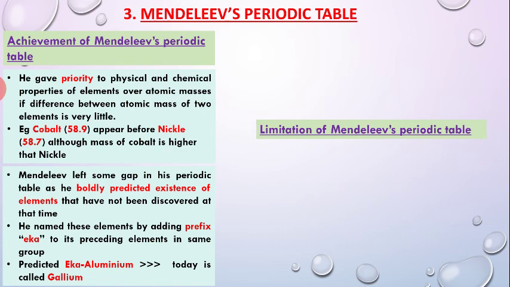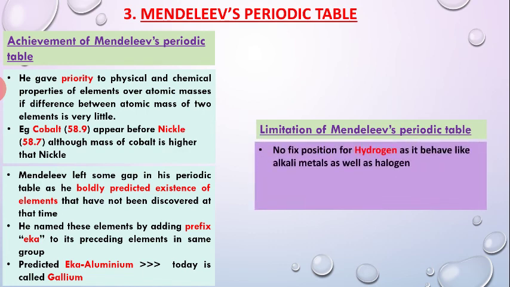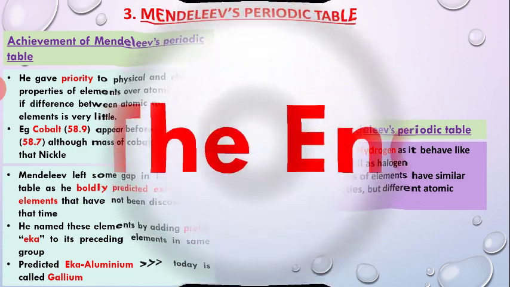The limitations of the Mendeleev periodic table are, first, he could not fix the position of hydrogen, as hydrogen behaves both like an alkali metal as well as a halogen. Second, isotopes have the same chemical and physical properties but differ in atomic mass. So these were the limitations of Mendeleev's periodic table.